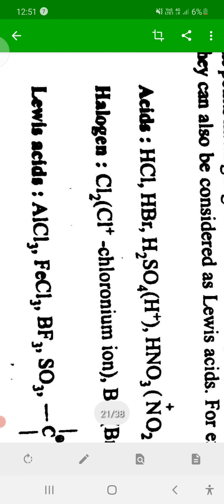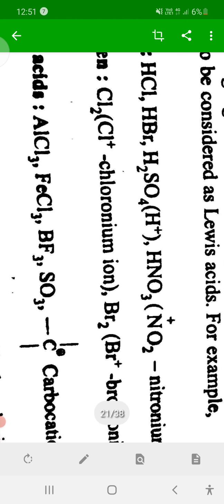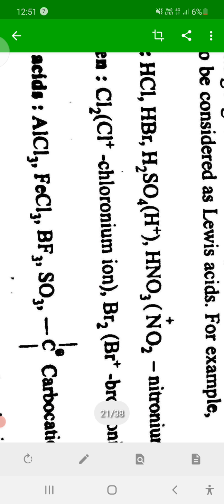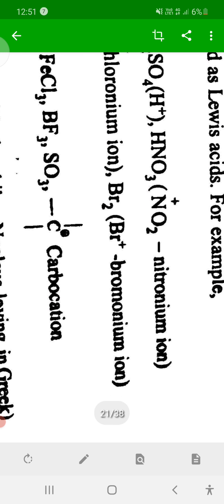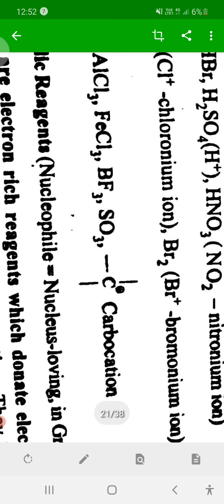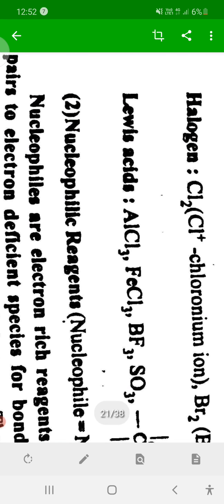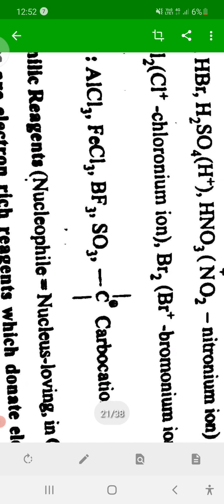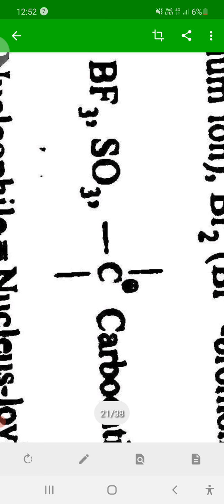Then halogens: Cl2 generates the chloronium ion Cl plus, and Br2 generates the bromonium ion Br plus. Then Lewis acids AlCl3, FeCl3, BF3, SO3, and carbocations, that is C plus with three valencies and a positive charge on carbon.